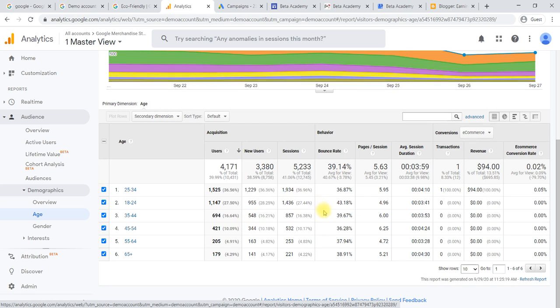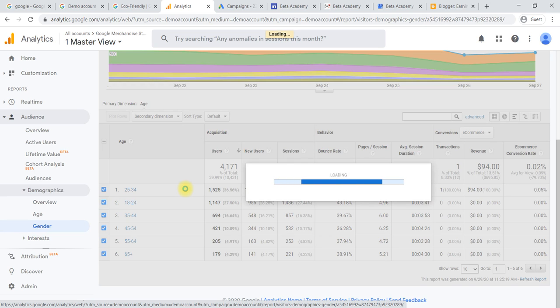You should have a lower bounce rate. Bounce rate should be minimum, and pages per session should be maximum. If you are running e-commerce, then revenue should be there, and average session duration should be higher. By using this behavioral pattern, we can target the audience, in the sense we can change the demographic audience, like that particular age group we can target in our ad. Similarly, gender wise also,